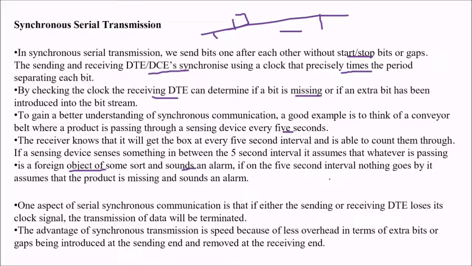If on the 5-second interval nothing goes by, it assumes that the product is missing and again sounds an alarm. So one aspect of this serial transmission is that if either the sending or receiving DTE loses its clock signal, the transmission of data will be terminated. The advantage of synchronous transmission is speed, because there is less overhead: the extra bits such as start, stop, and parity are not introduced at the sending end and removed at the receiving end.